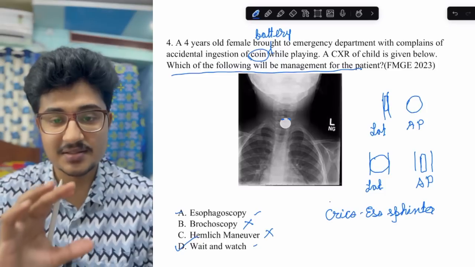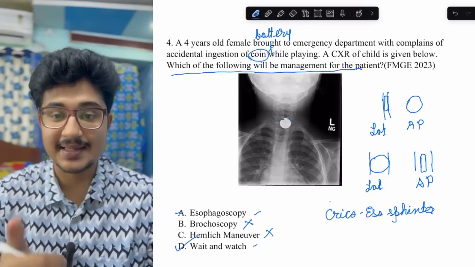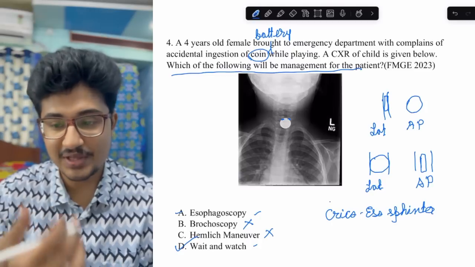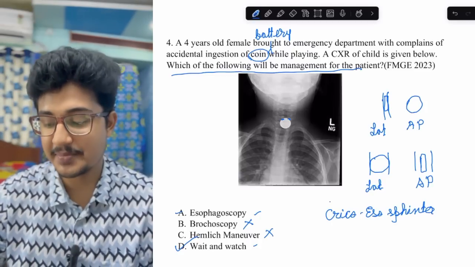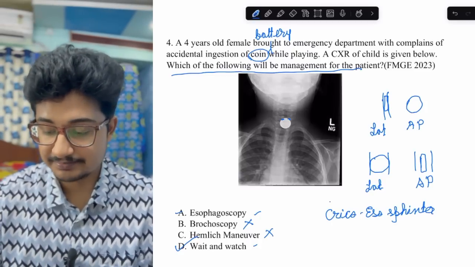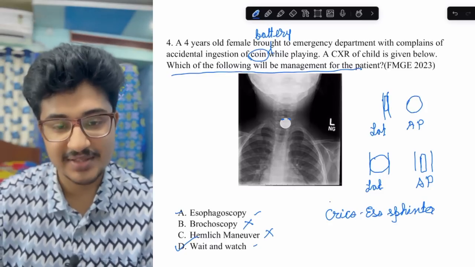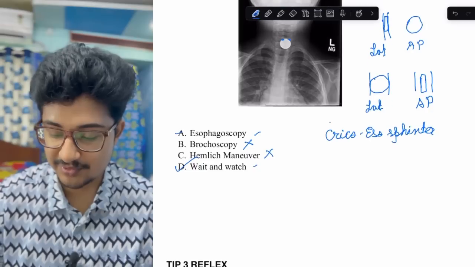So if you change just from coin to battery, the answer changes. And if you change the image, then also the answer changes. If you give the image of coin stuck in trachea, then also the answer would change to bronchoscopy.